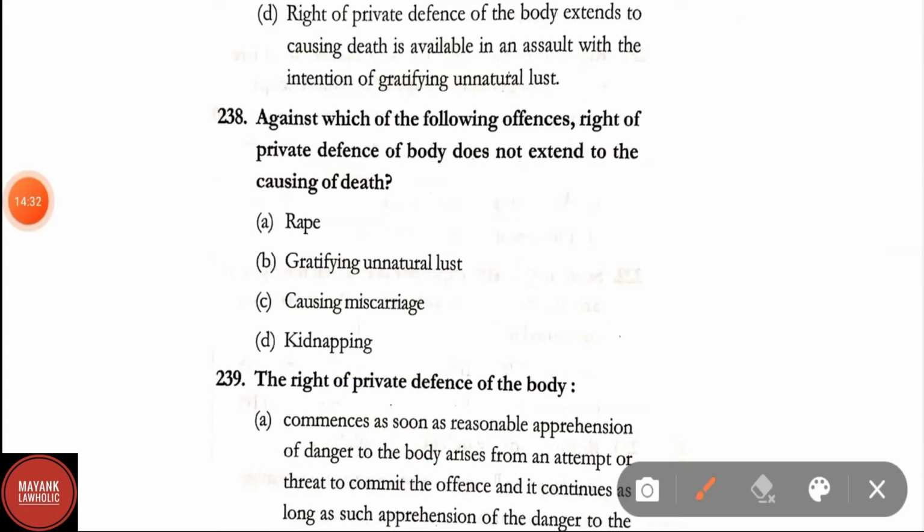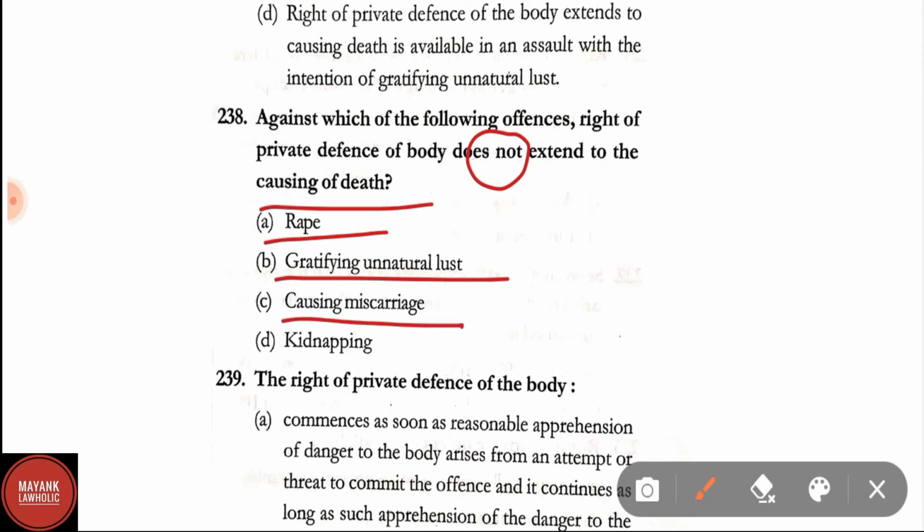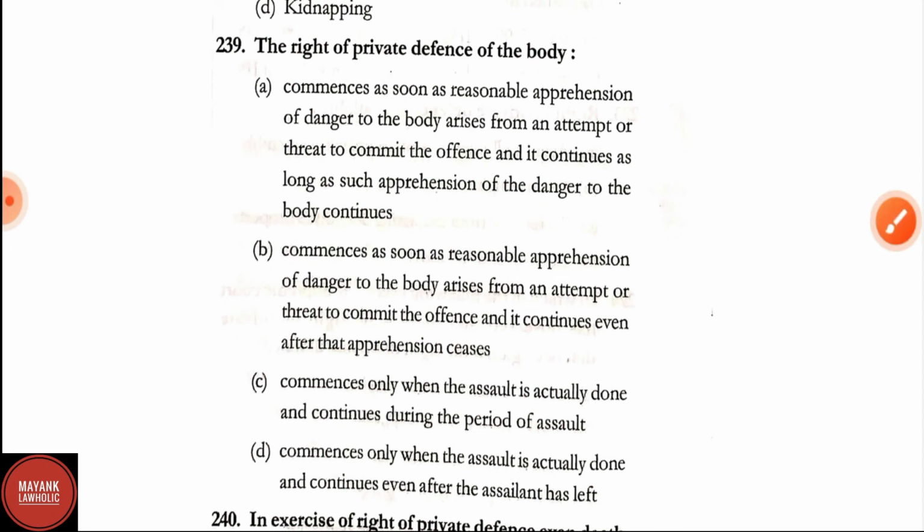Against which of the following offenses does the right of private defense of body not extend to causing death? Option A, rape. B, gratifying unnatural lust. C, causing miscarriage. D, kidnapping. Here the correct answer is causing miscarriage. Question number 239.